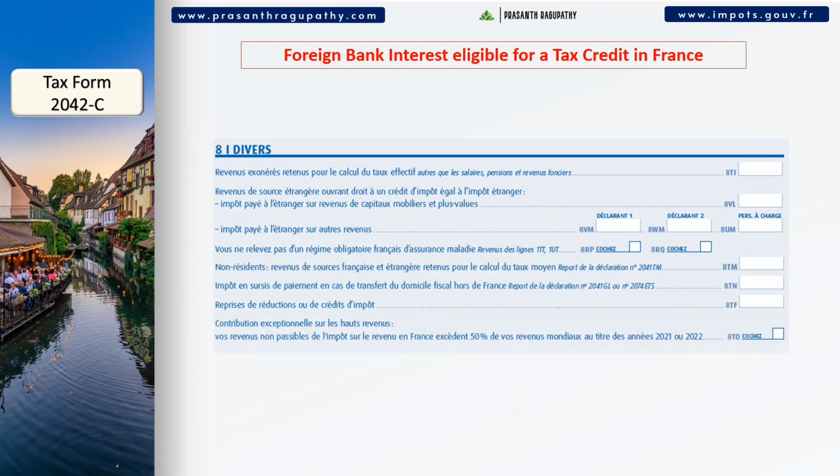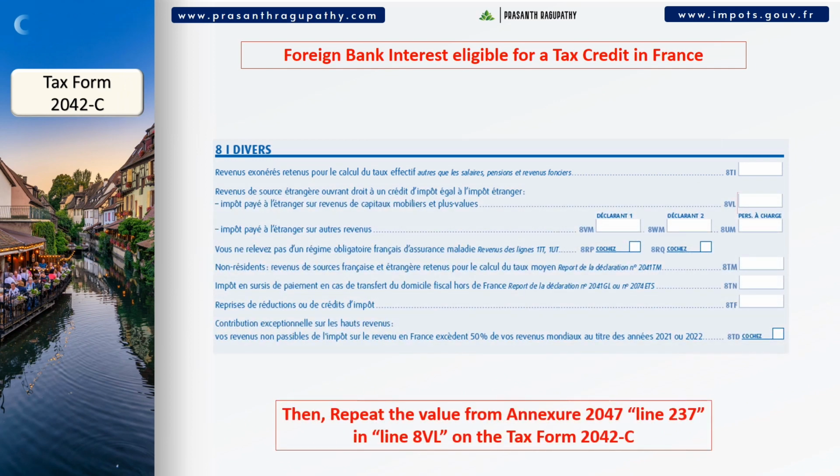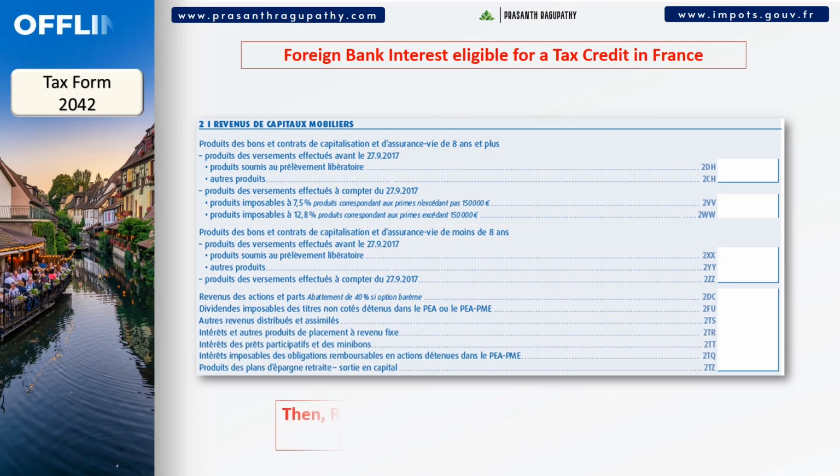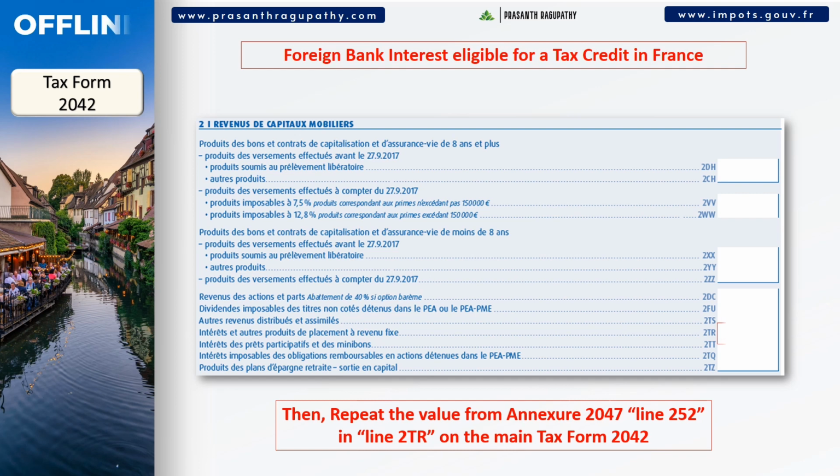These bank interests are taxed in their home countries as well as in France. To avoid double taxation by two countries on the same income, a tax credit is applied in France. This is done by completing line 8VL. So, repeat the value from Annexure 2047, line 237, in line 8VL on the tax form 2042-C. Finally, repeat the value from Annexure 2047, line 252, in line 2TR on the main tax form 2042.